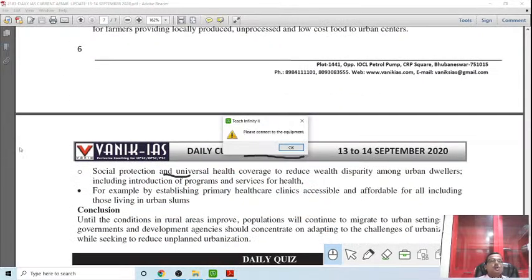Then social protection and universal health. Health is a very big issue, and in the pandemic period, you see urban areas are the centers of pandemic spread. Although infrastructure has been created at a very rapid speed by the government at the central and state level, still urban areas are more susceptible to this pandemic than rural areas, because urban areas are more overcrowded.